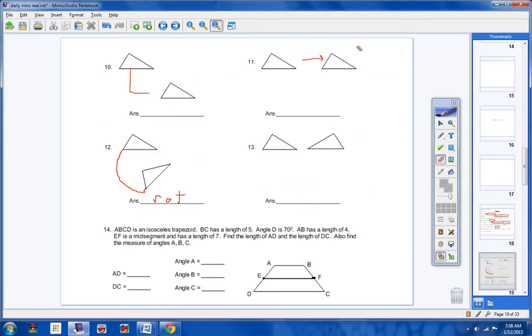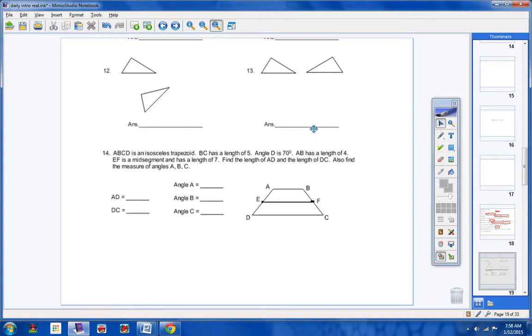Now, let's take a look at this last problem here. Some of you missed these. Please listen and learn so you don't miss these on your test on Friday.